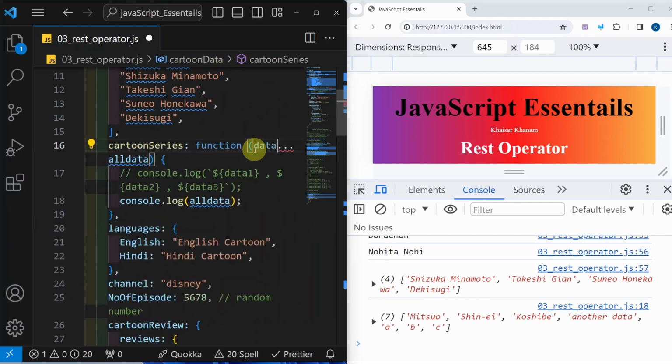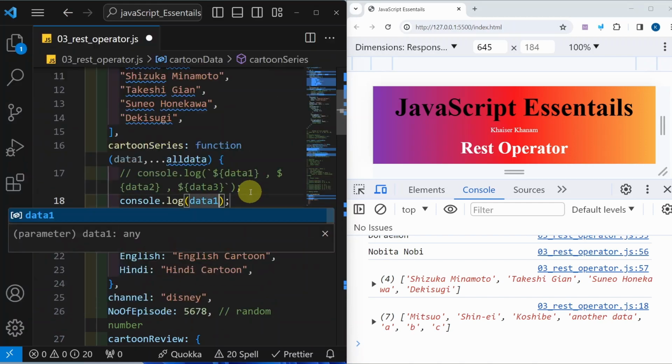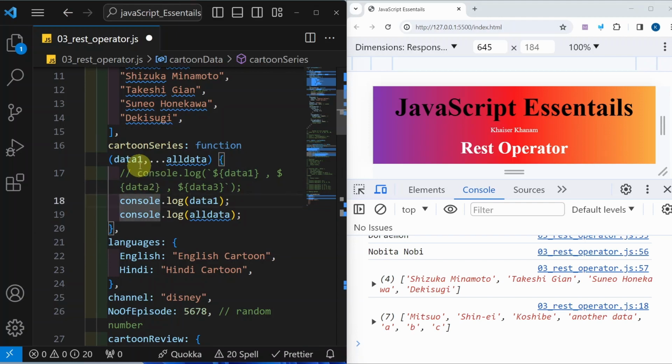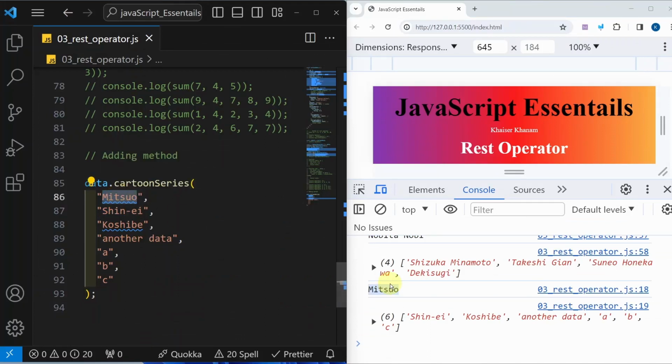Before that, I will just write here data1, comma, and also I'm going to display log data1. So what happens here? Exactly, if you are thinking this first element will be assigned to this data1 and all this rest will be treated inside another array, then you are absolutely right. I will save this. You can see data1 is first element, whatever I have passed while calling first element, and rest all will be wrapped inside one complete new array.